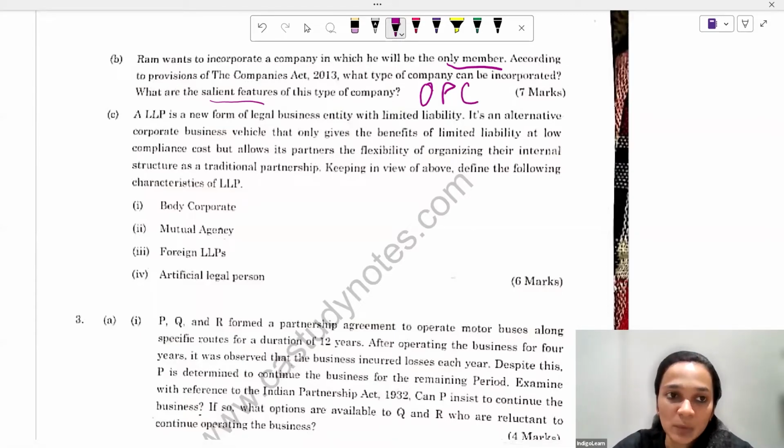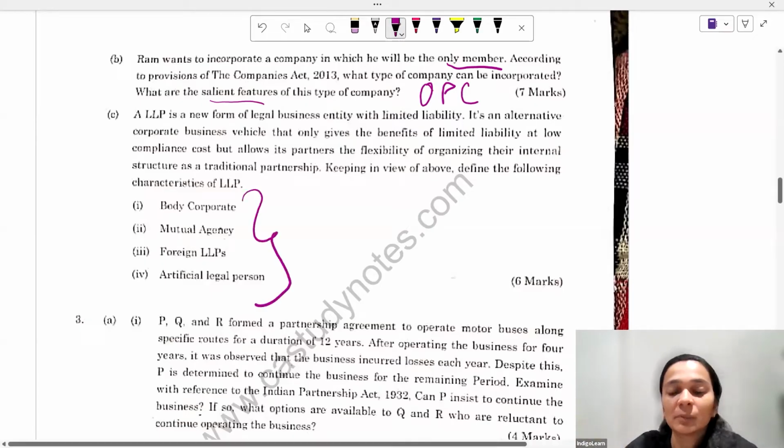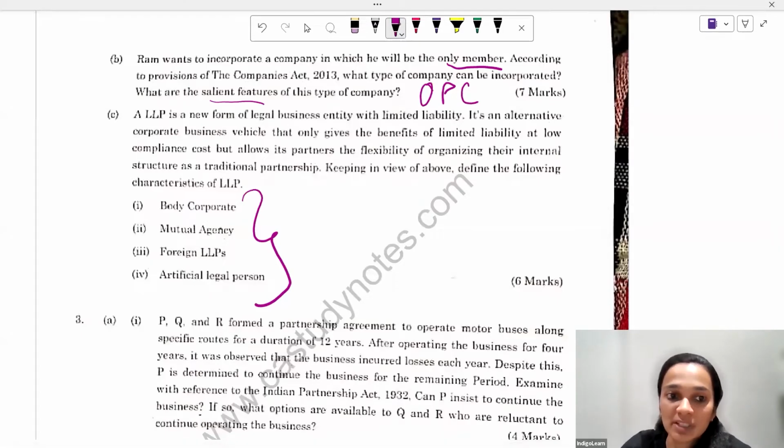Moving on to the next question. LLP is a new form of legal business entity with limited liability. It's an alternative corporate business vehicle. What you have to explain here is to define the following characteristics of LLP. So, in detail, explain how LLP is a body corporate, mutual agency, foreign LLPs, and how it is an artificial legal person. So, again, a direct question. Not much to be discussed on this.